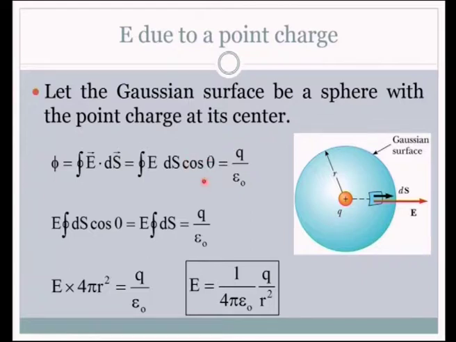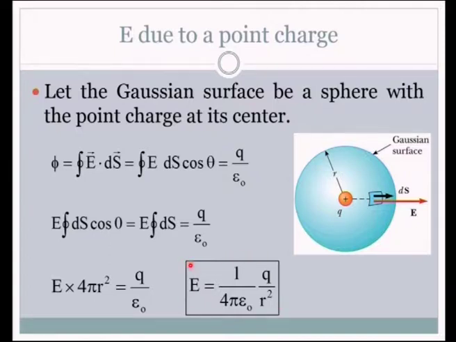So this loses its importance because it has become 1, and Q is the total charge enclosed by the Gaussian surface, which is itself a point charge. So we have written Q divided by epsilon naught. E is a constant because it is symmetrically taken. The point is at the center of the Gaussian surface, so everywhere the electric field will be constant. So it is taken outside the integral, and then we end up integrating the area. Because it is a sphere, we know the area of the sphere is 4 pi r squared. So when we manipulate, we get the expression for electric field due to a point charge.